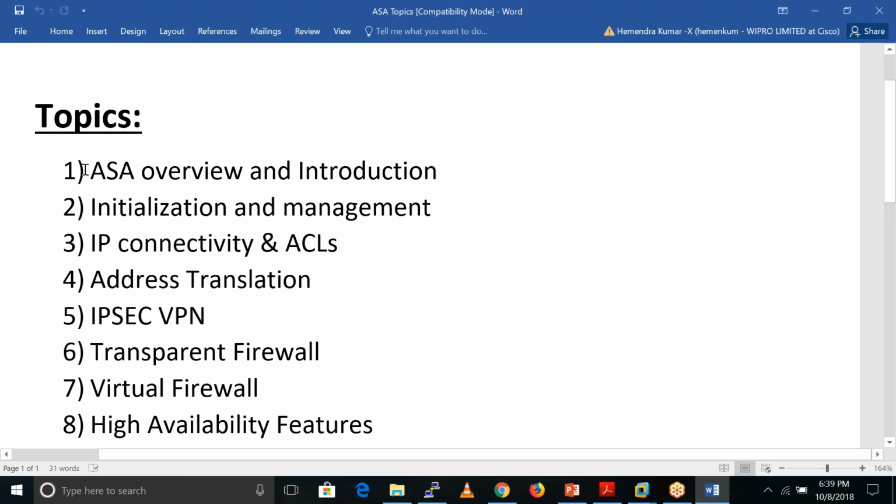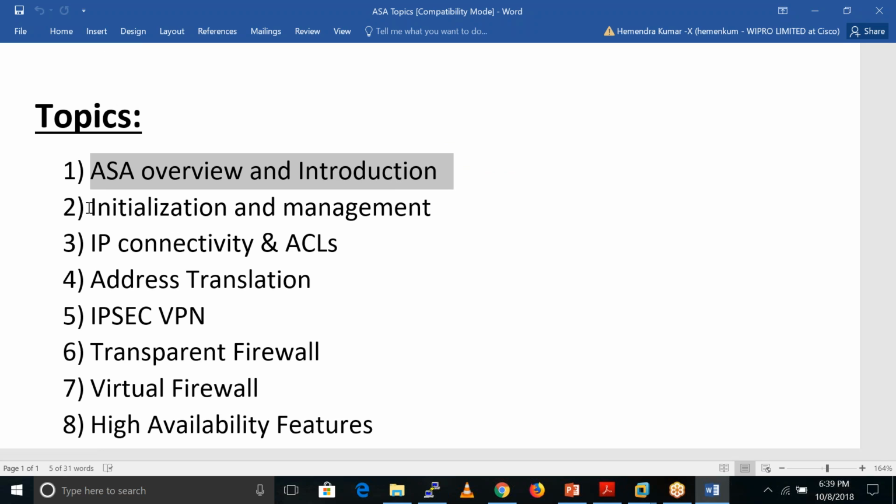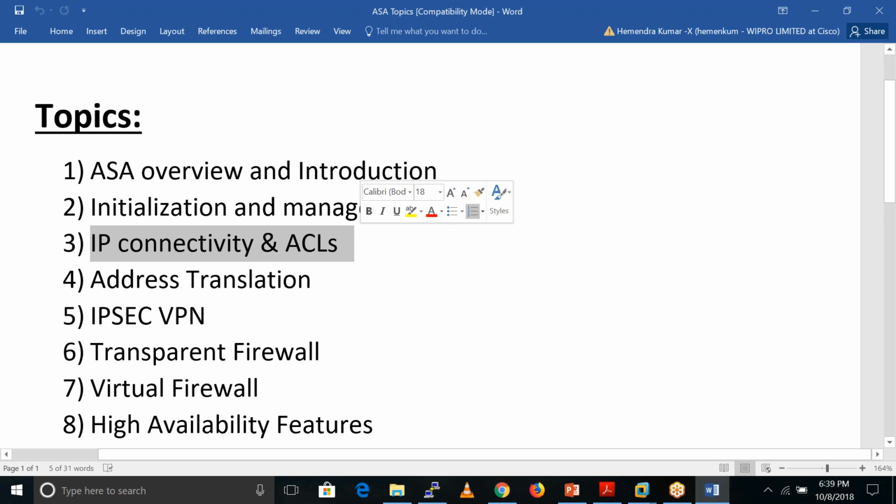These are the topics which I will tell you along with the practical labs. In the first topic, I will give you the overview of Cisco ASA firewall. After that, the initialization and management: how we can initialize the firewall and manage it, how we can configure SSH over there, and how we can get console access to the firewall.